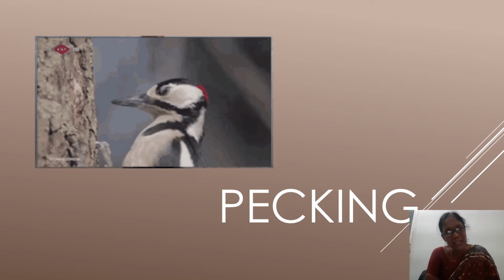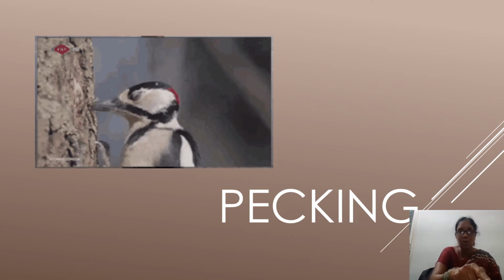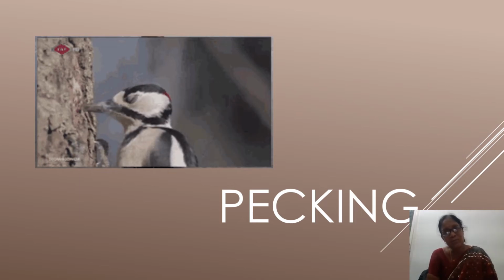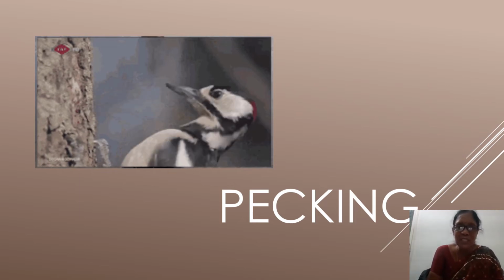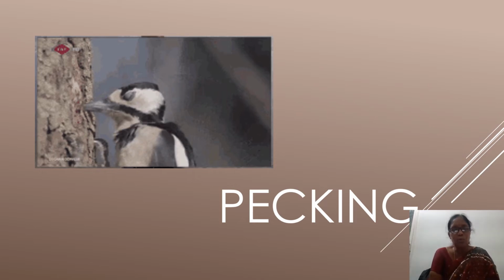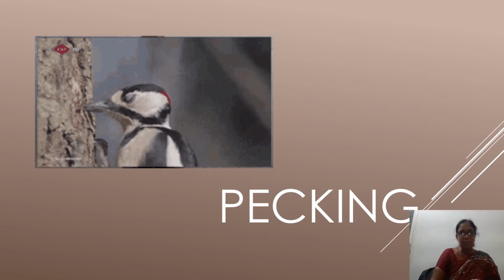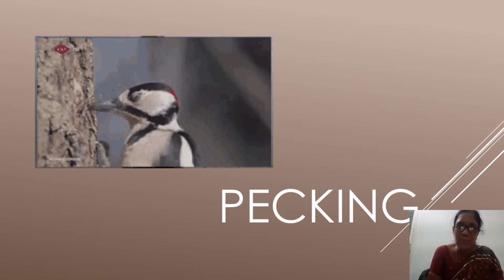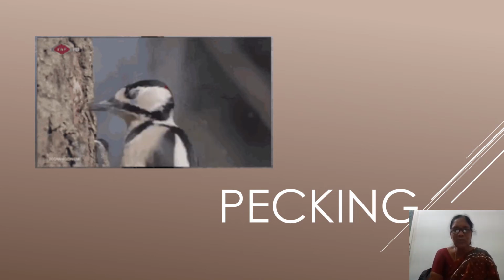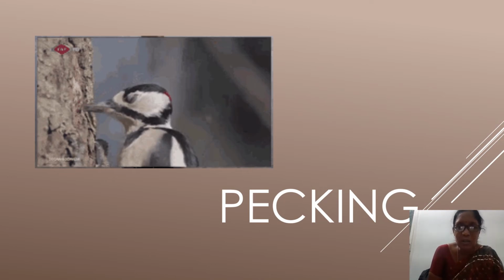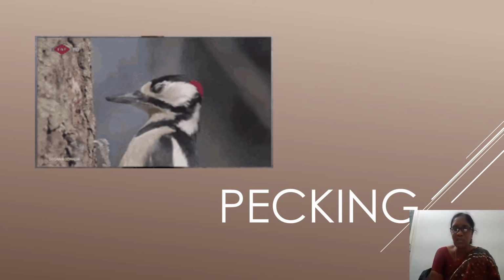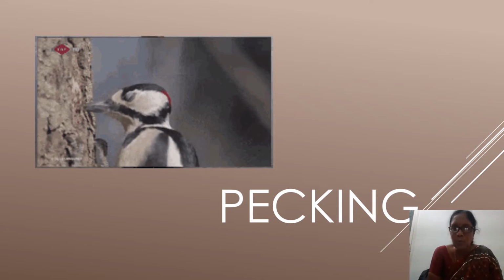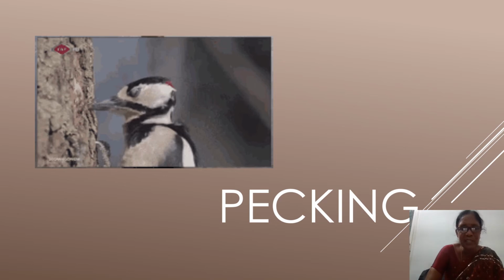So how is its beak? It's long and strong. No? See the way it pecks. So what do we call it? We call it woodpecker. Have you seen how this bird uses its beak? There's a way of eating. So what's this way called? Pecking. What do we call it? Pecking. So birds eat through pecking. We go for the next picture.